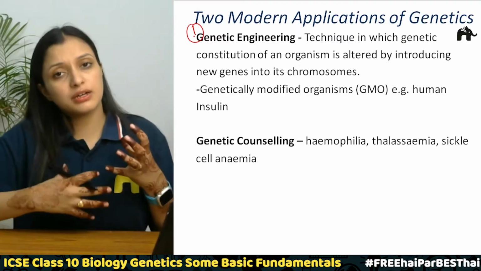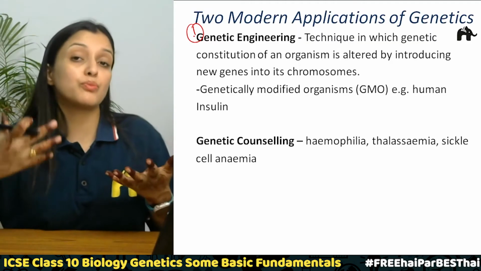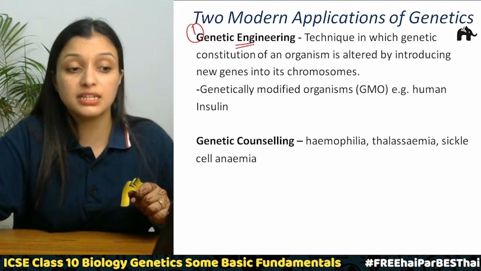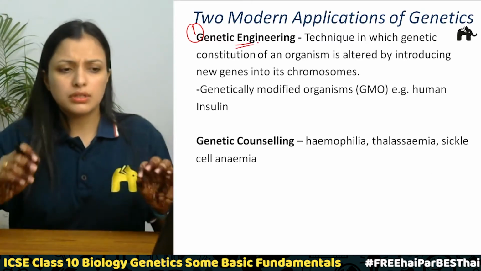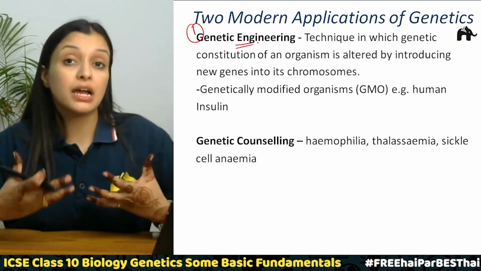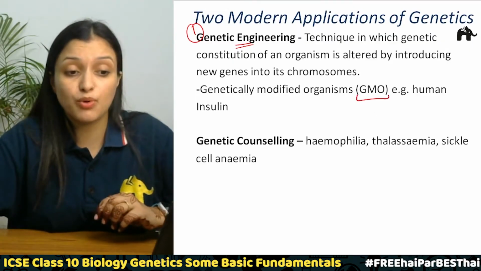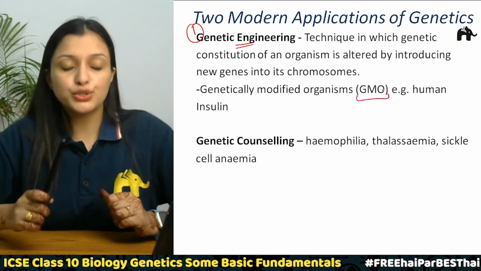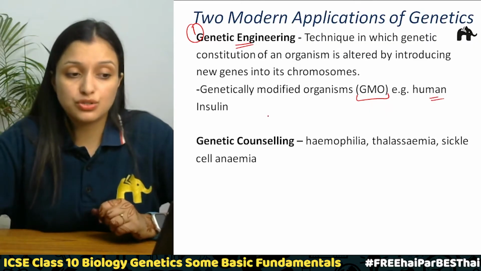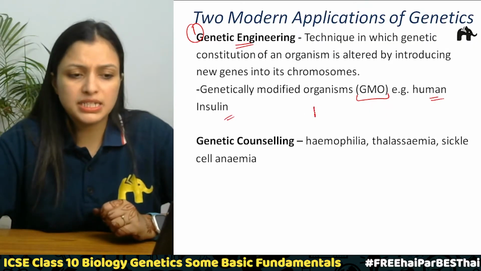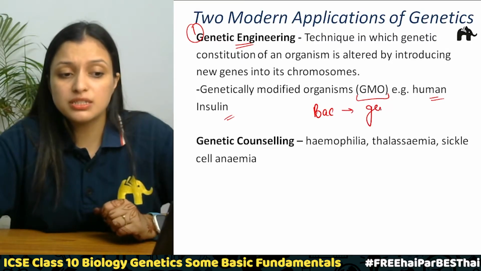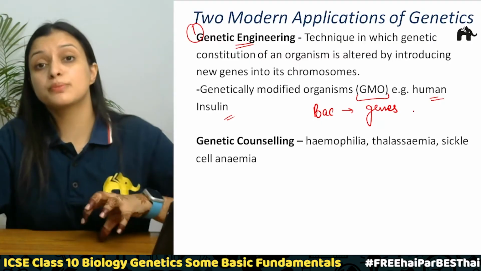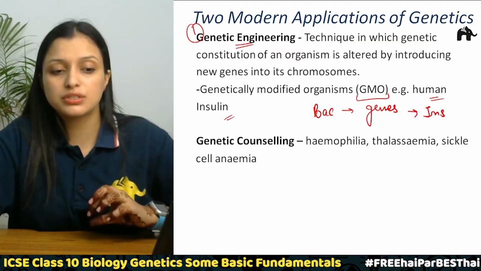So this is how that organism's body starts functioning properly. How is it done? It is done with the help of this technique, that is genetic engineering. Such organisms whose genetic makeup is altered, we call them genetically modified organisms, that is GMOs. And the very first product to be produced by genetic engineering was human insulin. How was this produced? There was a bacteria, and into this bacteria genes were added, right? The genes for the production of human insulin were added, and they produced this insulin.